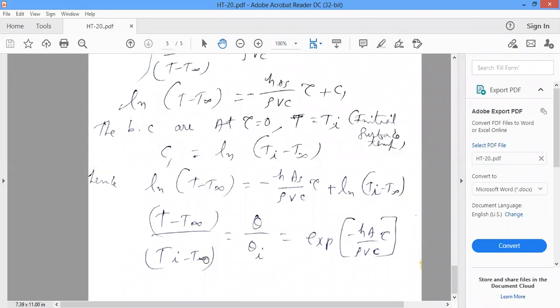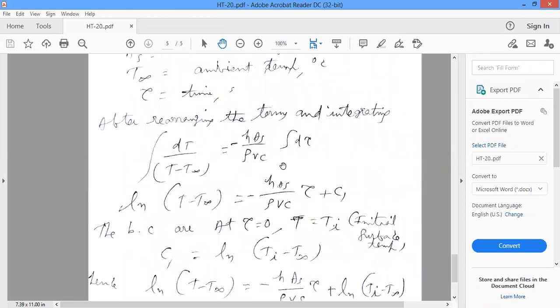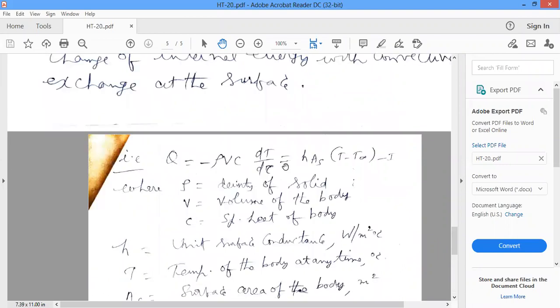So the final equation, the temperature distribution equation for unsteady state heat conduction by applying lumped parameter analysis, comes from equating heat transfer rates. The rate of change of internal energy is equal to the convective heat transfer rate, that is minus rho Vc dT by d tau is equal to HA into (T minus T free stream).